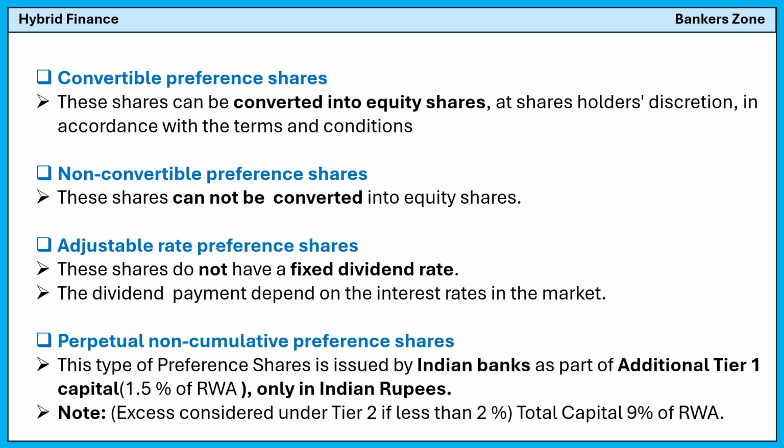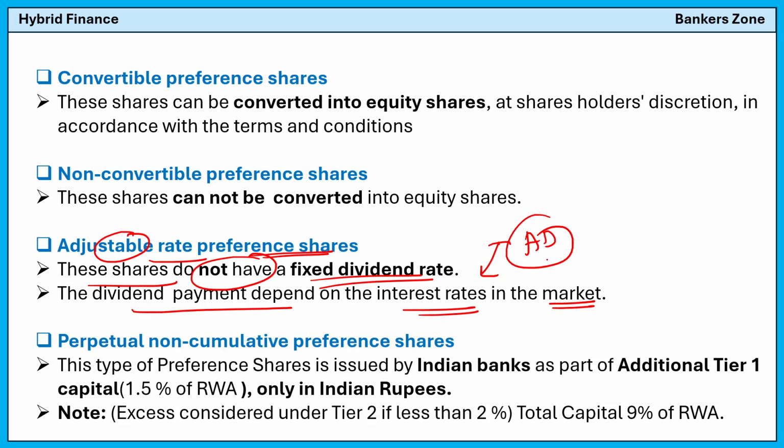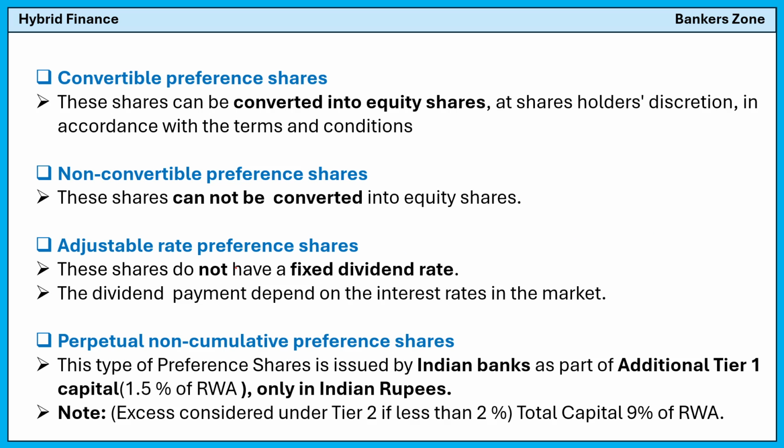Okay, adjustable rate preference share means what? Simply, these shares do not have a fixed dividend rate. That's why you can say it is adjustable. The dividend payment depends on the interest rate in the market. That means that's what is called adjustable. Based on the interest rate in the market, the dividend rate is decided, and that is called an adjustable rate preference share.